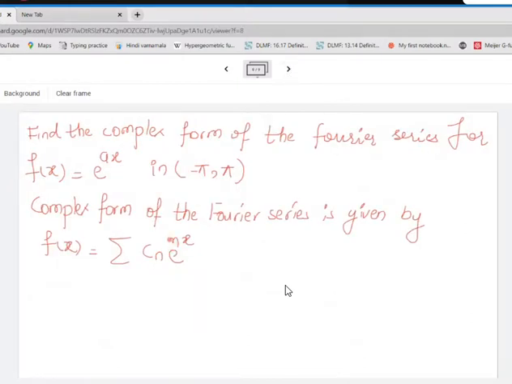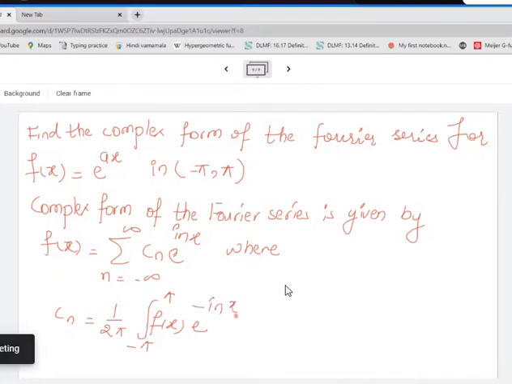So it will be i n x, where n goes from minus infinity to infinity, where Cn is nothing but 1 upon 2 pi integration over the entire interval that is mentioned, minus pi to pi, f of x e raised to minus i 2n pi x divided by 2 pi. So this is what I get, dx.